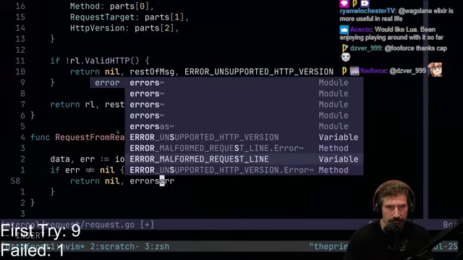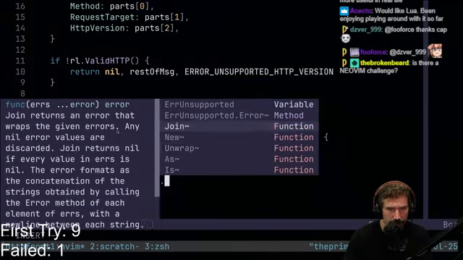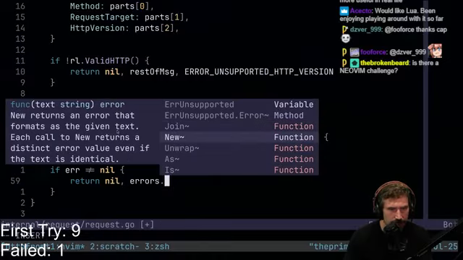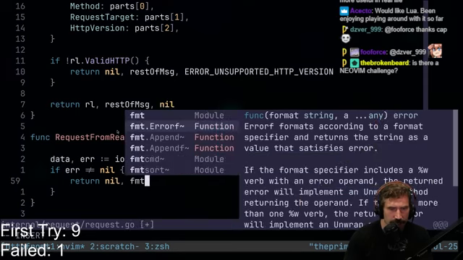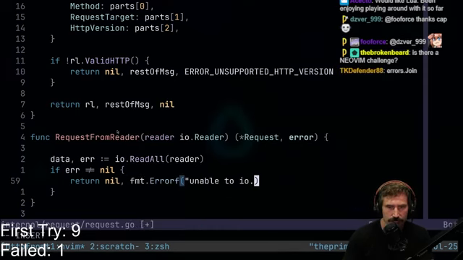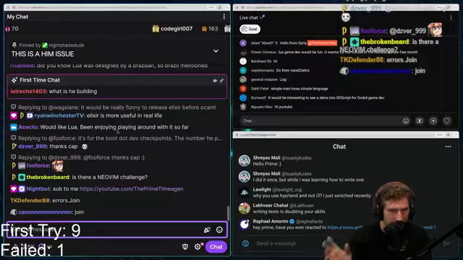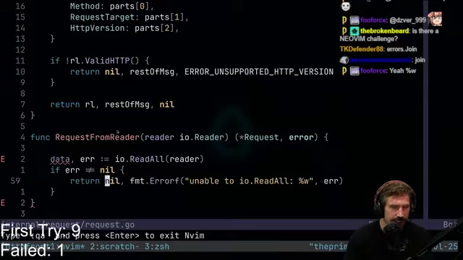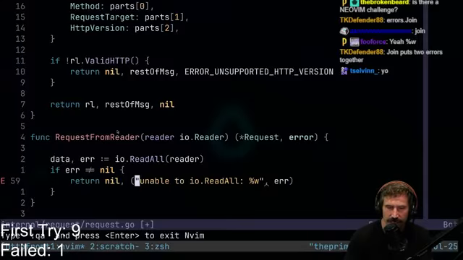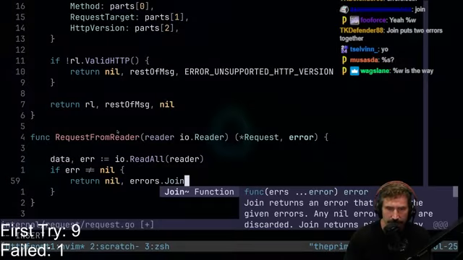What is it? Is it errors dot? You do wrap, unwrap. Where's the wrap function? Where's the one that you can do a nice little wrap on it? Do we just do fmt.Errorf? Unable to read all. Unable to IO dot read all. And then do we do a W here? I always forget this part. I haven't played with errors in a little bit to have the proper one. Is it errors join? Is it always errors join? I have always just done this, but I don't feel like that's very good. I don't feel like that's a good way to do it, and I've never liked it. Errors join. Okay, I wasn't sure if join is the way you want to do it or not.